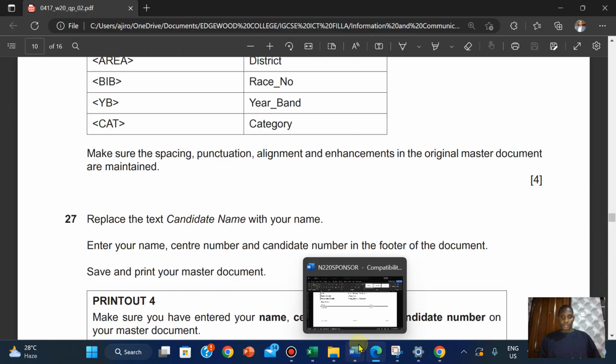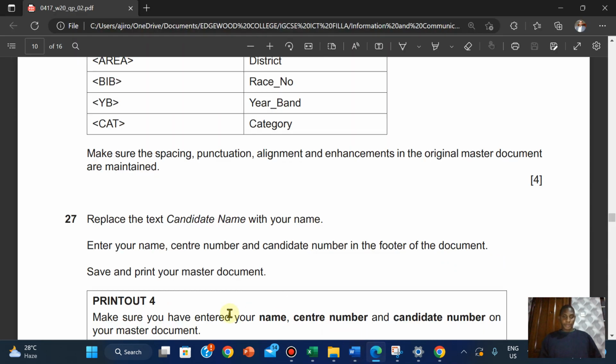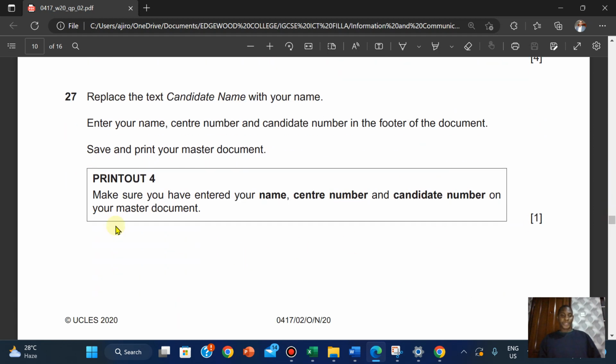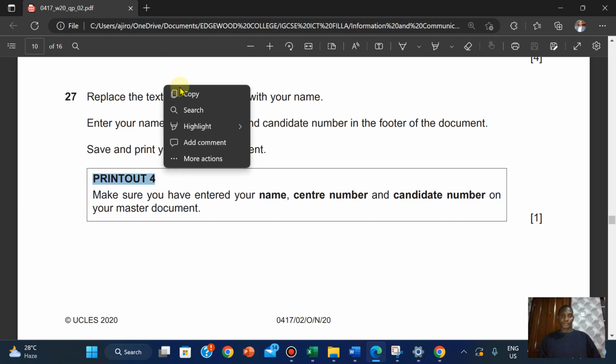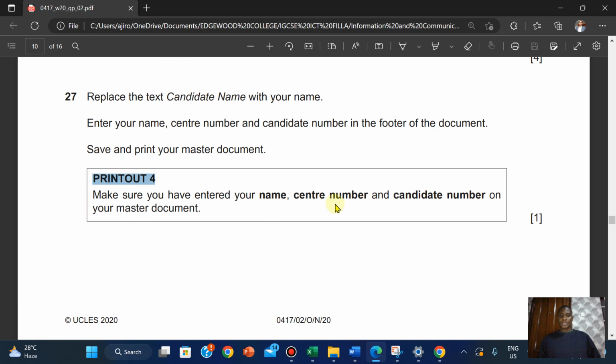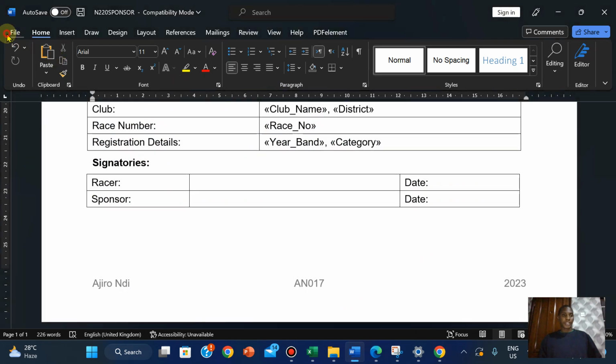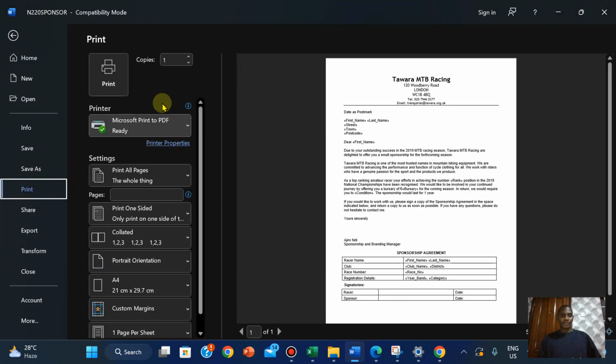Okay. So I have my name, the center number, and I have the candidate number in the footer of the document. Save and print your master document. Now for printout 4, make sure you have entered your name, center number, and candidate number on your master document. So we're going to print out the master document the way it is. So click on File, click on Print.